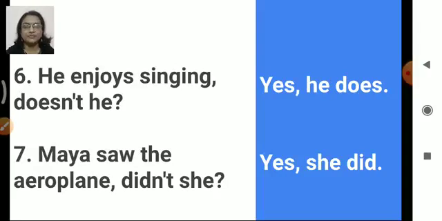Now the sixth one. He enjoys singing, doesn't he? Doesn't is the present tense, right? He enjoys singing, doesn't he? Our answer is yes, he does. Here also he enjoys, in the present tense. Maya saw the aeroplane, didn't she? Yes, she did. Saw is the word, so it is the past tense of see. So yes, she did. Followed?